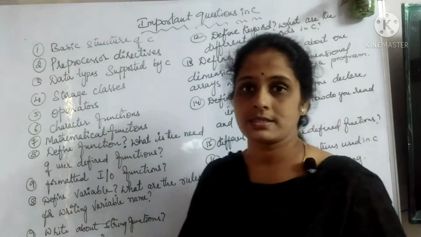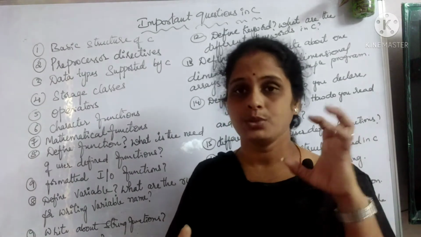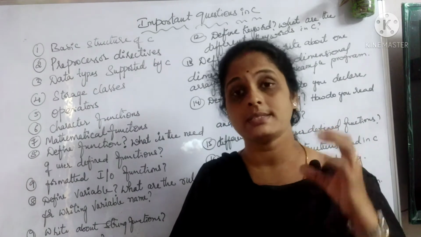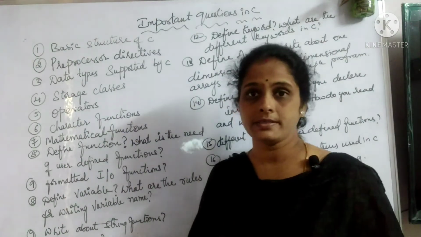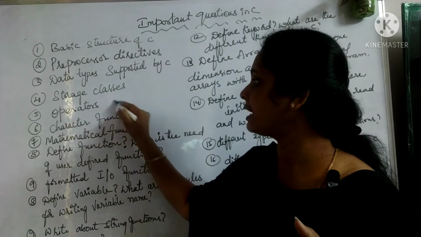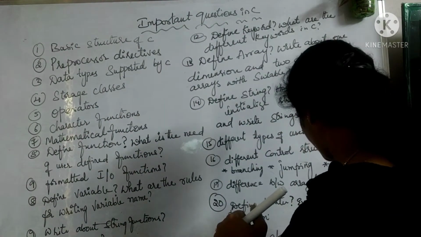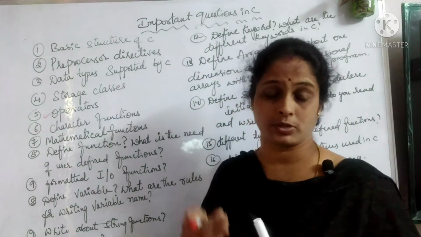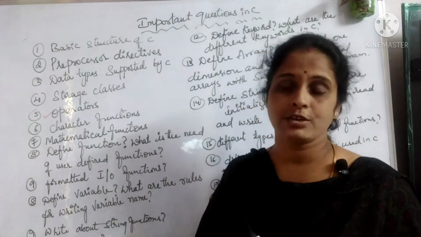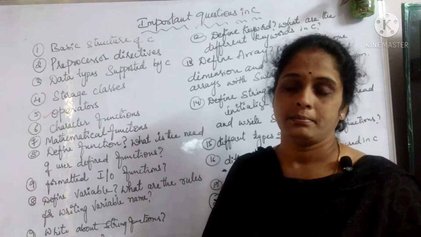Next one is the storage classes, that is automatic, static, register, and external. So you need to discuss or write about all these along with example programs wherever necessary. Then you have operators. Under operators, you have many types of operators like the arithmetic operator, relational operator, logical operator, comparison operator, and bitwise operator.